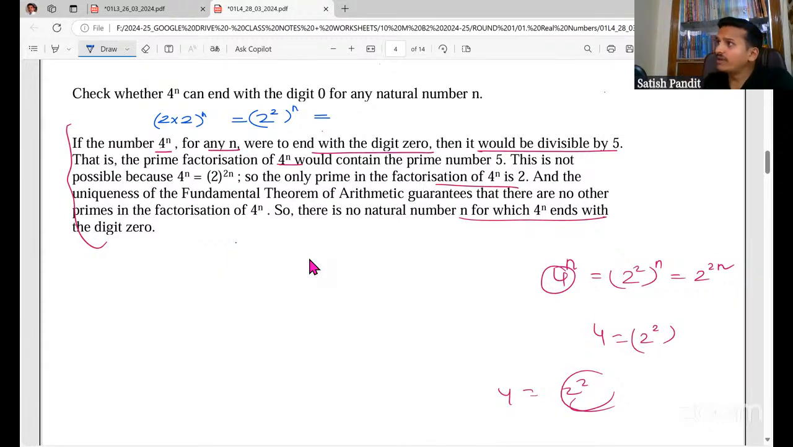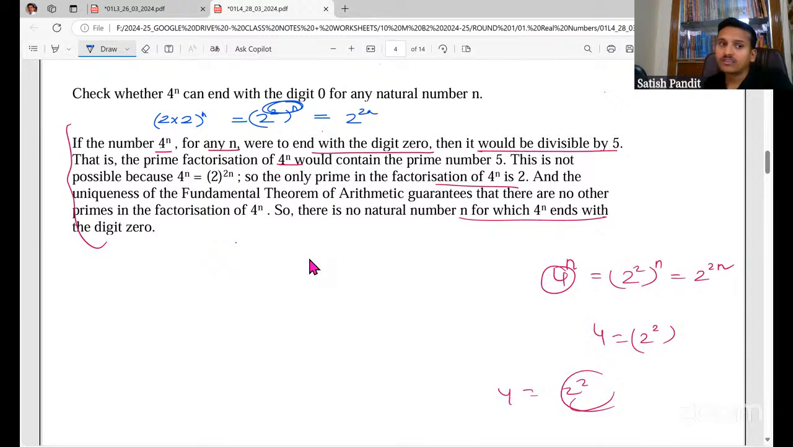So for a number to end in 0, you should definitely have 5 also, right? I can rewrite this as 2 to the power 2n. How? Using laws of exponents, you can multiply these two. You will get 2 to the power 2n. So it is only having 2 as a factor, right? And for a number to end in 0, it should have 2 and 5 as a factor.